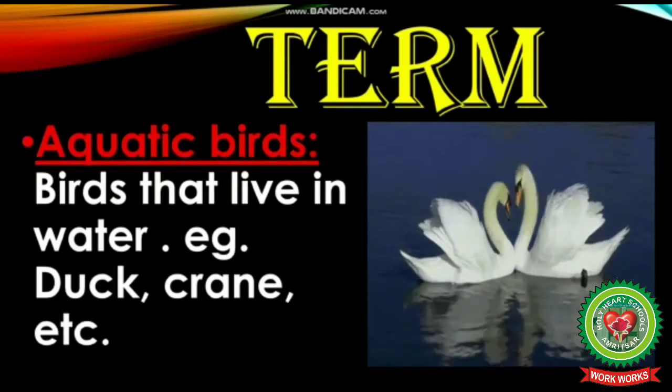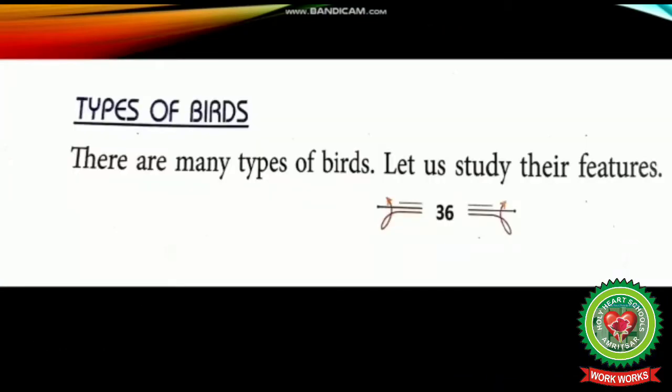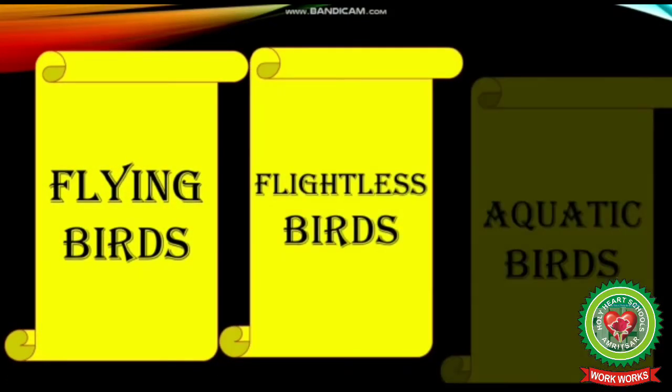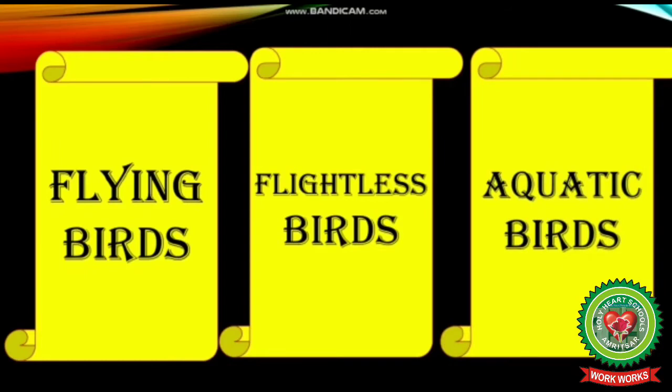Now open your book on page 36 and let's start reading. Types of birds. There are many types of birds. Let us study their features. Students, there are 3 types of birds. These are flying birds, flightless birds and aquatic birds.